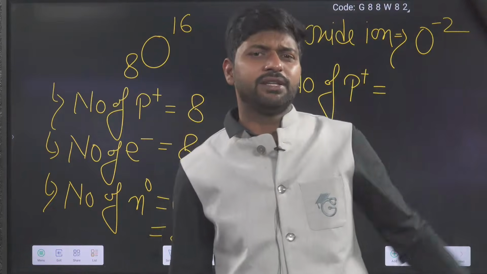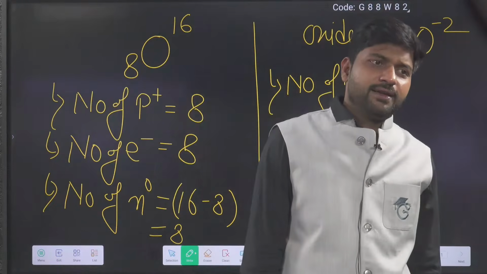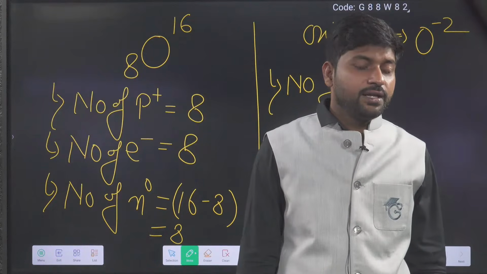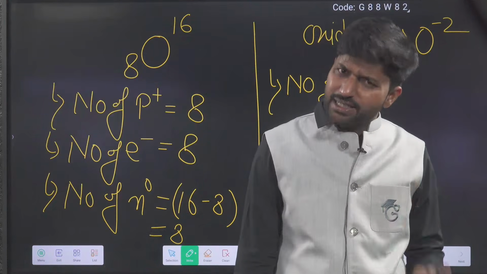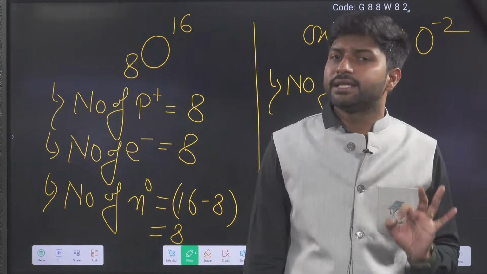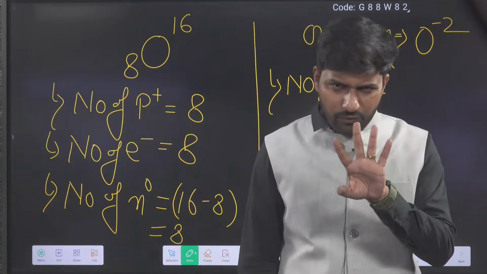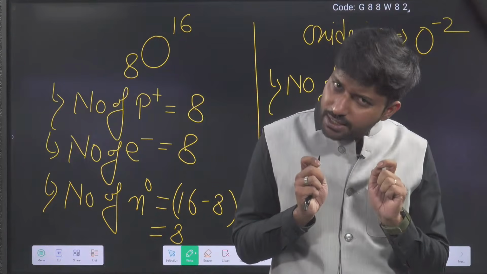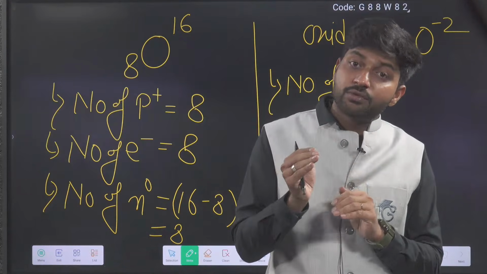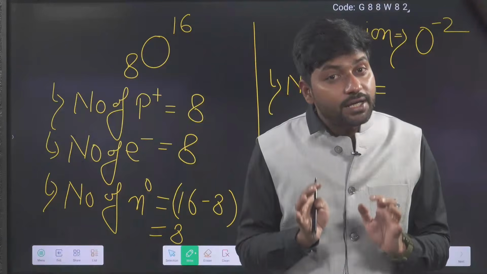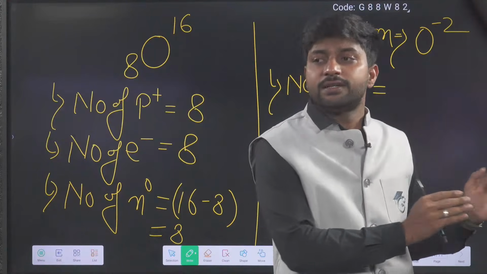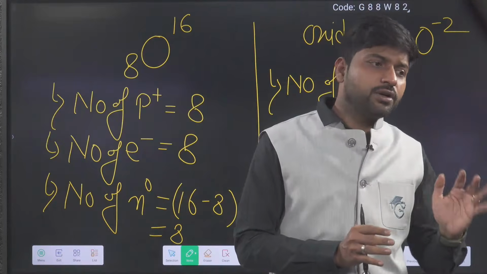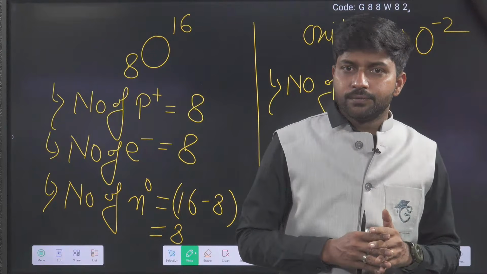Oxide ion is not stable, because charge came. In 99% cases, charged bodies are less stable. In 1-2 cases in organic chemistry, you will see a few examples where the charged species is more stable than the neutral, but that is a rare case; other factors are there. But in 99% cases, charged bodies are not stable.